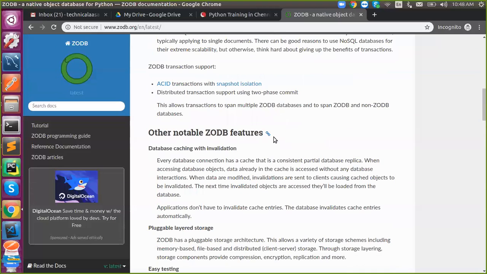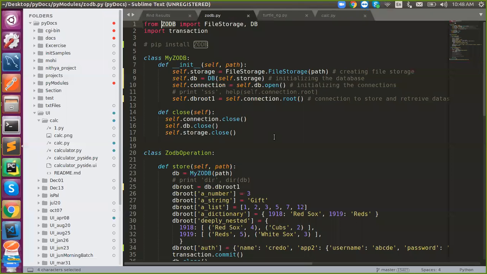So here we are going to talk about the basics of how to configure ZODB. Once you install it, initially we need two things: one is FileStorage and the other is DB. So what is FileStorage? It's nothing but it deals with opening a file. That's it. We need some file to store and retrieve, right? So that is some file location. We need to pass that location to FileStorage. It will take care of it. If it is there, it will open; if it is not there, it will create and open it. That's it.